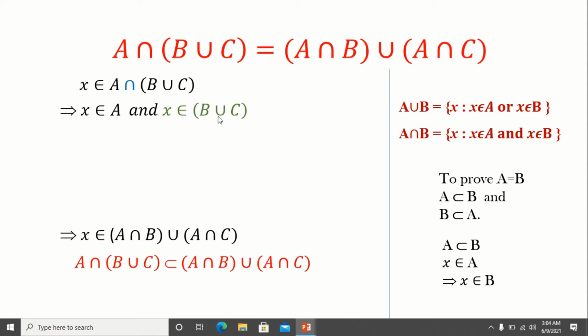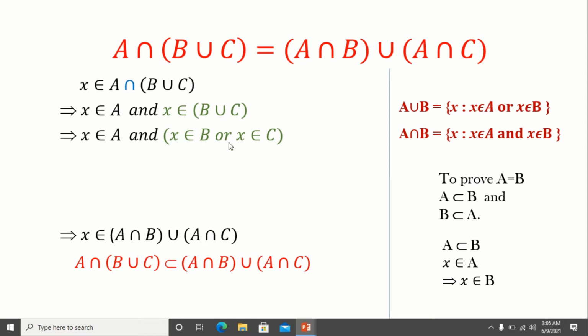Now we have X belongs to B union C. According to the definition of union, if X is an element of A union B, then X is either an element of A or an element of B. So X belongs to B union C can be written as X belongs to B or X belongs to C. The union operator is replaced by OR here.